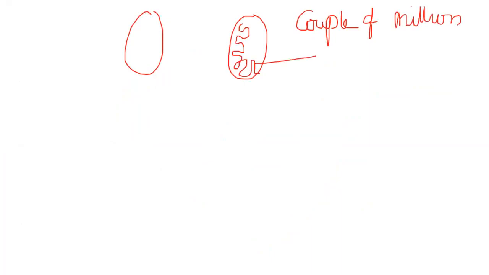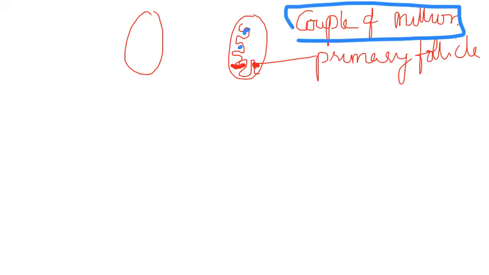In the form of primary follicles. Each primary follicle contains a primary oocyte. How many of these are present? As we said, a couple of million in each ovary, that ovary and this ovary. Primary follicles containing primary oocytes are present.